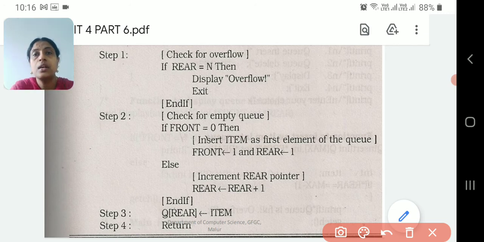In case front is not 0, let front remain 1 only, and rear alone you increase by 1. Then add the item to the rear location. That's all. Then complete. So this is how we can insert an item in the queue.